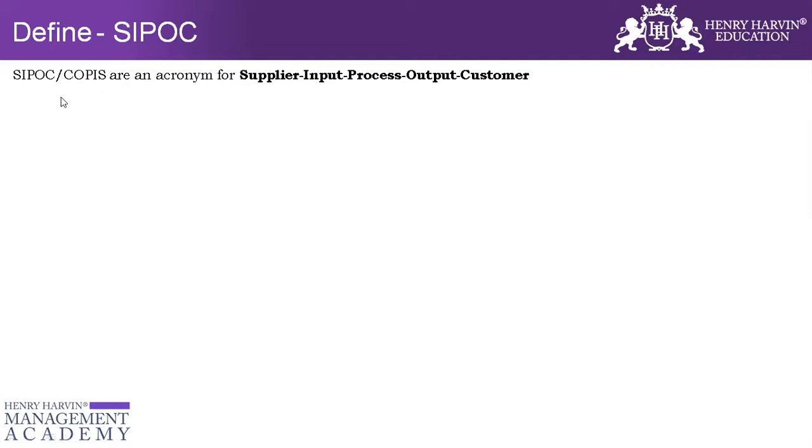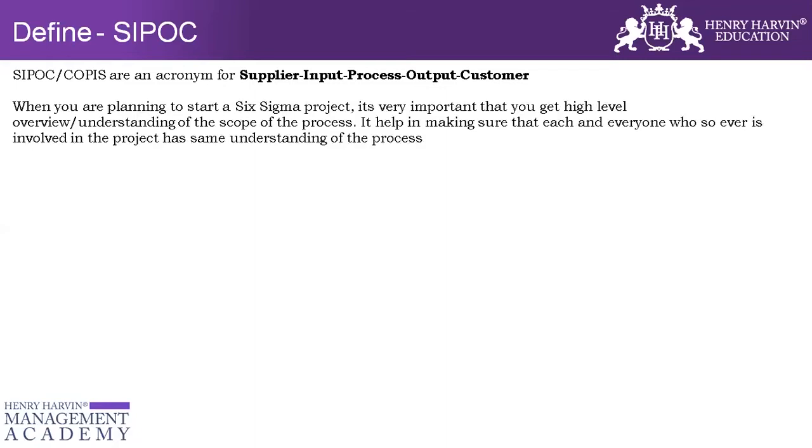The idea is if you're doing a project which has a customer CTQ, always do a COPIS, because in that case you would have the customer requirement first. But if you have certain business CTQs, then you can use SIPOC. You can use either one of them, it doesn't make any difference, but in a particular scenario one would have more impact. So either SIPOC or COPIS, it's the same thing. Let's understand it better.